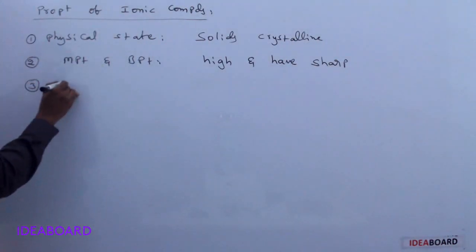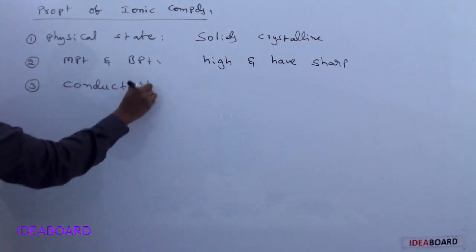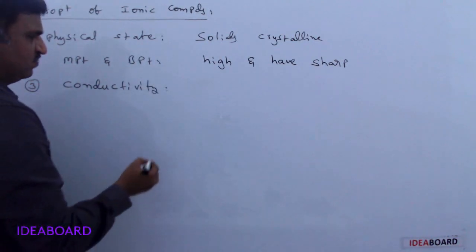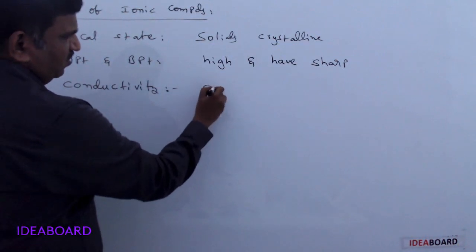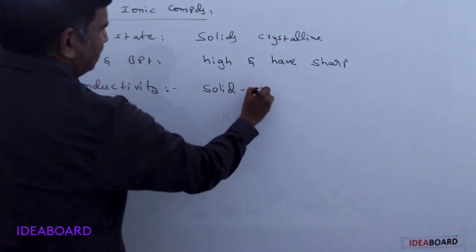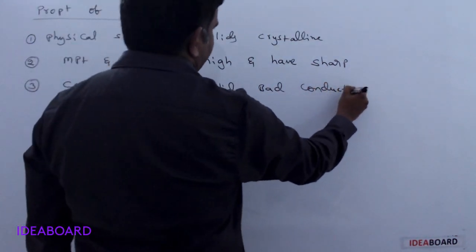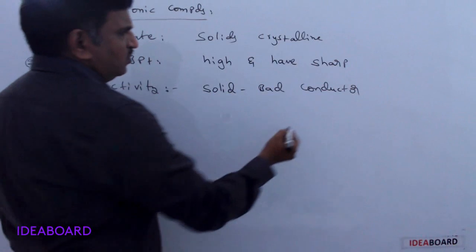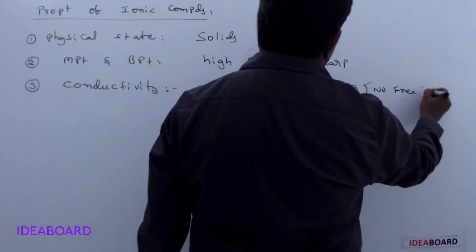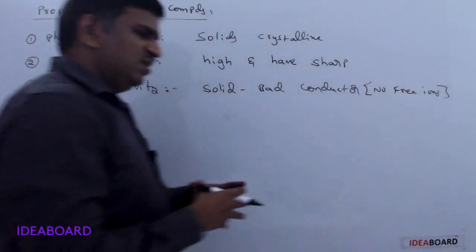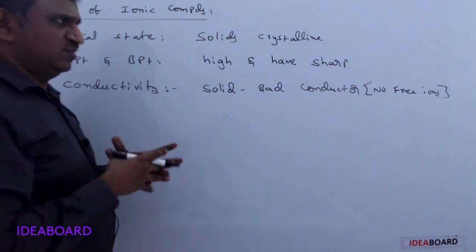And the third one, conductivity. Here conductivity means electrical conductivity. In ionic compounds, generally ionic solids are bad conductors because there are no free ions. They are tightly arranged in the crystal lattice and there is no free movement of ions.